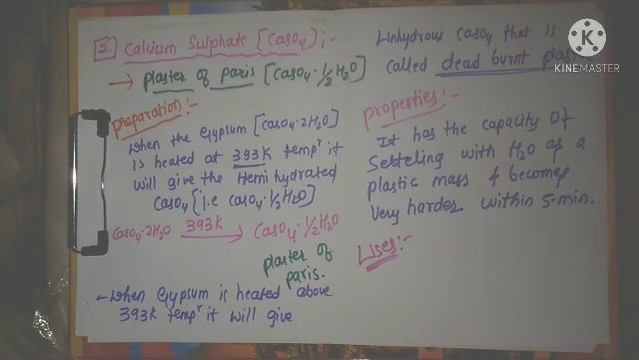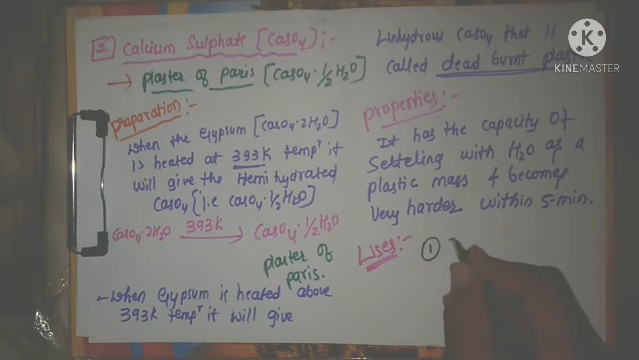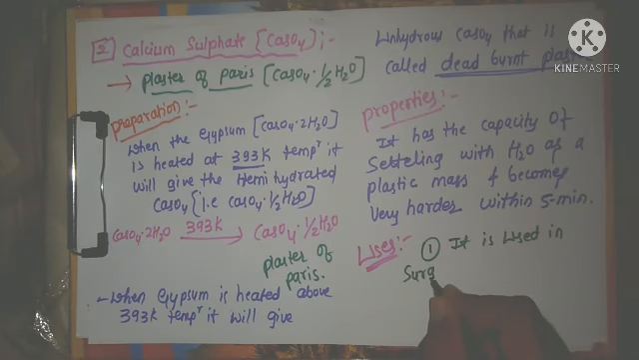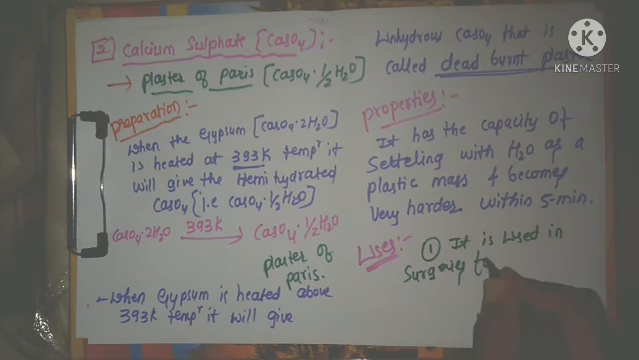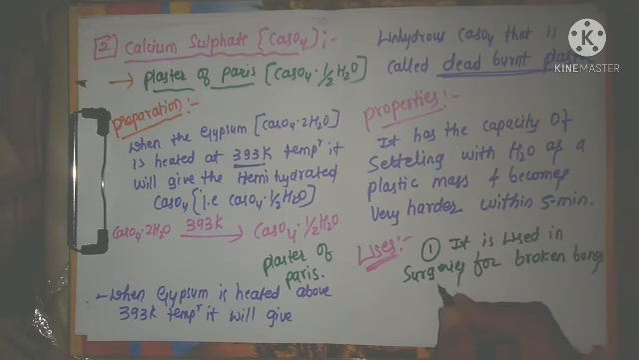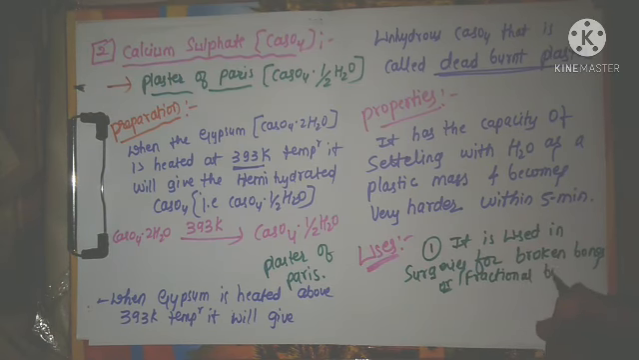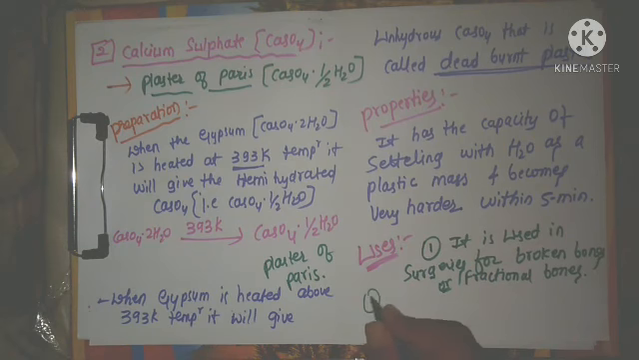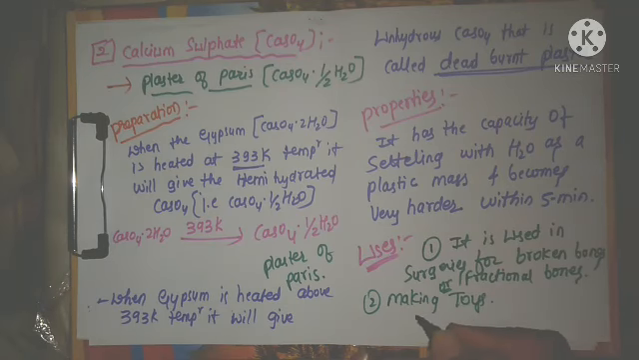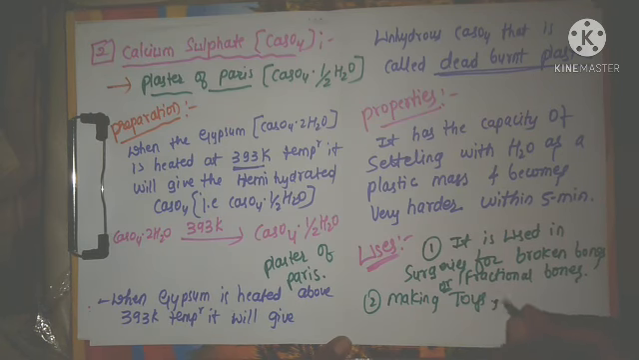I will write directly the uses. Already you know. First use is, it is used in surgeries for broken bones or fractured bones, etc. For making the toys, that is also made with the help of plaster of Paris. For making the chalk,